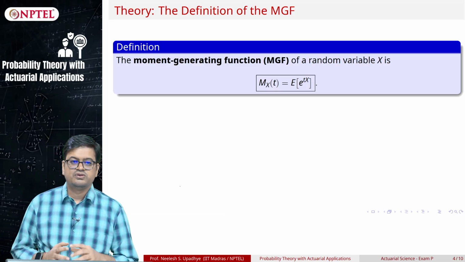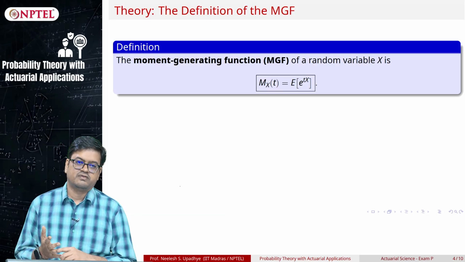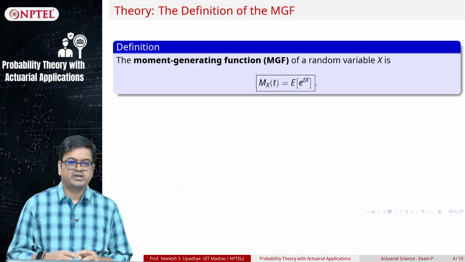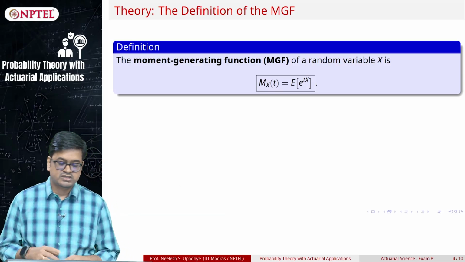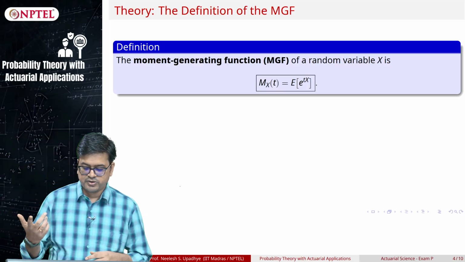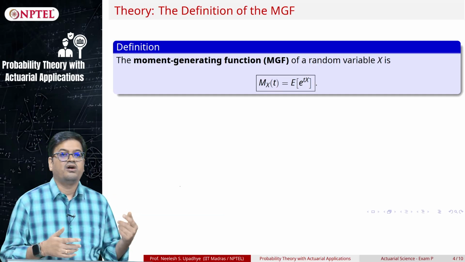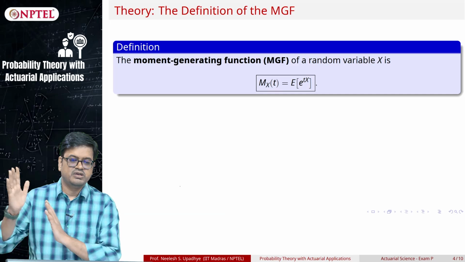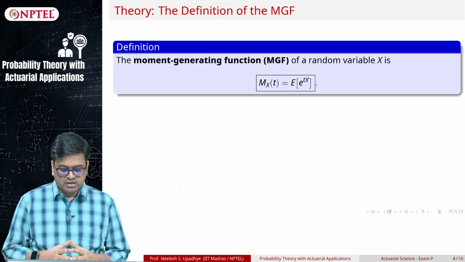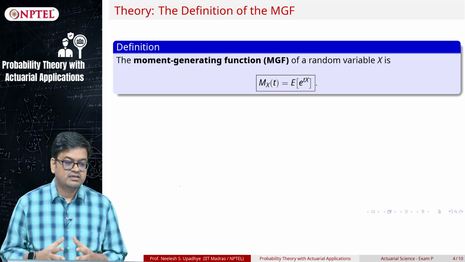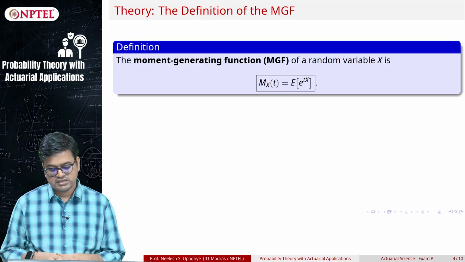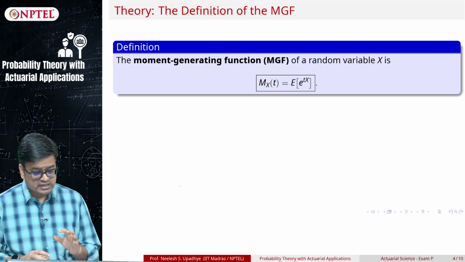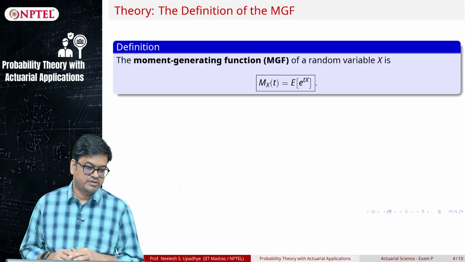First of all, you all know this exponential function is a monotone function, so it preserves the properties of X. Because it is raised to the power of exponent, I am getting rid of all negative values. This particular thing will be in the positive domain. And then I have expectation, so it will behave nicely. These are the important features of this MGF.